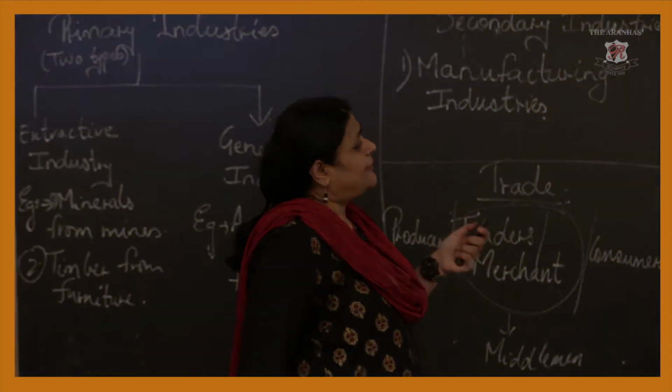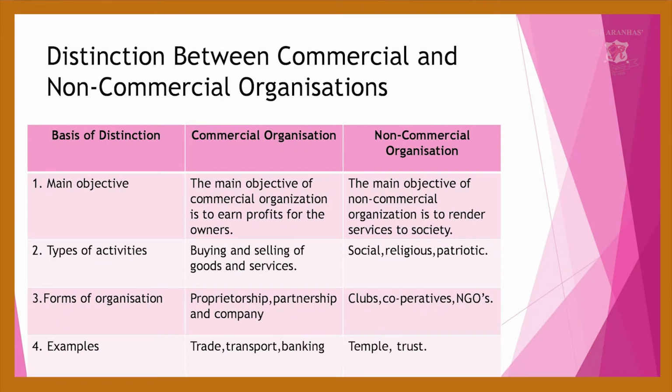Now we are going to see the distinction between commercial and non-commercial organizations. What are the main objectives? The main objective of the commercial organization is to earn profit for the owners.